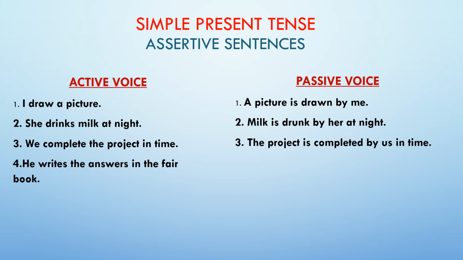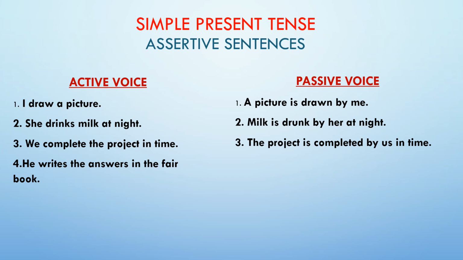The object is the answers. And for the first time we have got our object in its plural form: the answers. Now since it is in its plural form, the to be verb we are supposed to use will be are.